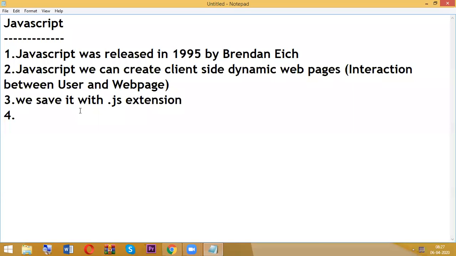Okay, so we save it with which extension? .js extension. Okay, so regarding JavaScript, it is case sensitive. So JavaScript is a case sensitive language. So uppercase, lowercase, it's completely different.